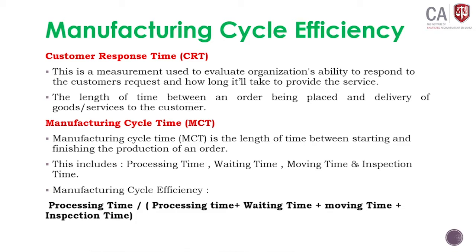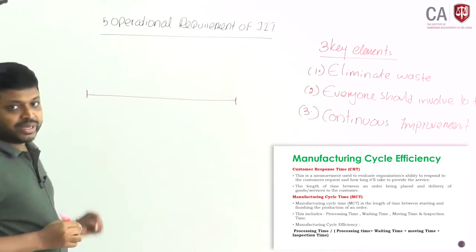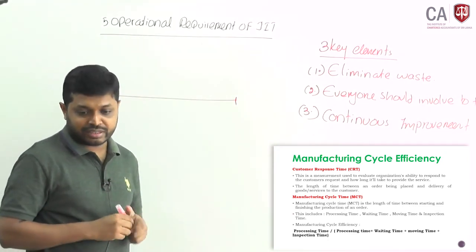This is a measurement used to evaluate an organization's ability to respond to the customer's request and how long it will take to provide the service. Customer response time means after a customer makes an order, how long it will take to deliver the product. Assume this is a Pizza Hut, a good example.